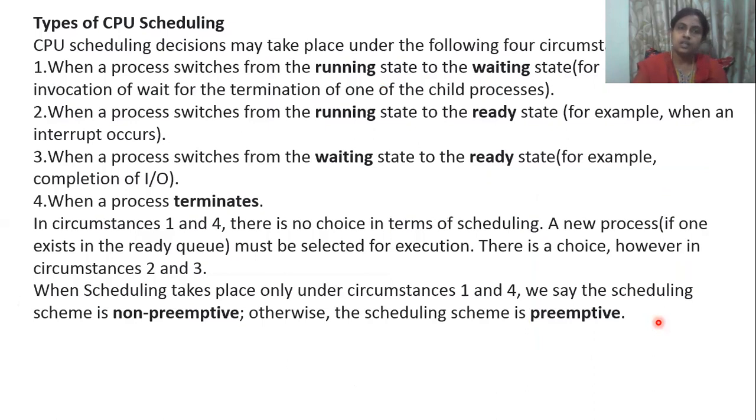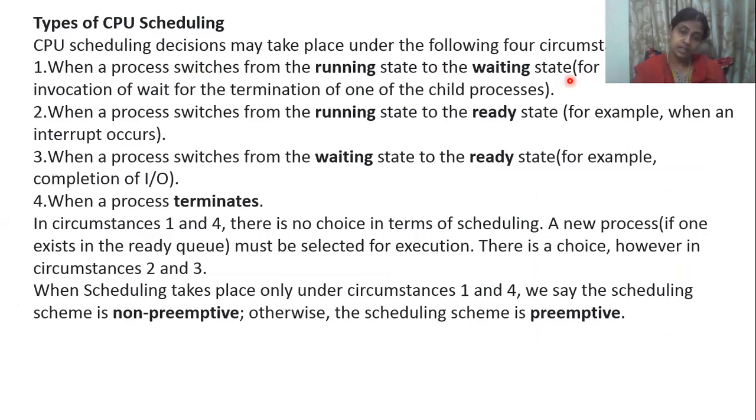So types of scheduling. When it comes to types of scheduling, you need to understand 4 states. Okay, what are the possible states available? Then we will see the types. First state is when a process switches from running state to the waiting state. When the process is executing, in between the running process, we are shifting it to the wait state.